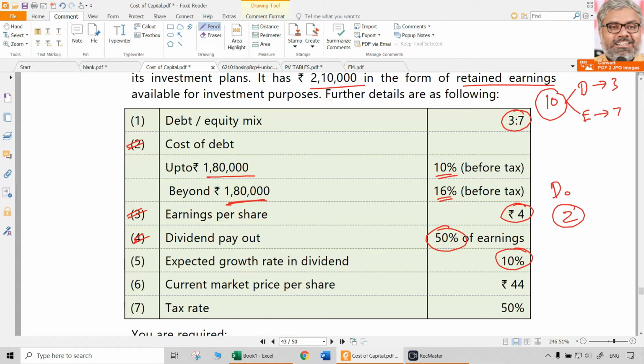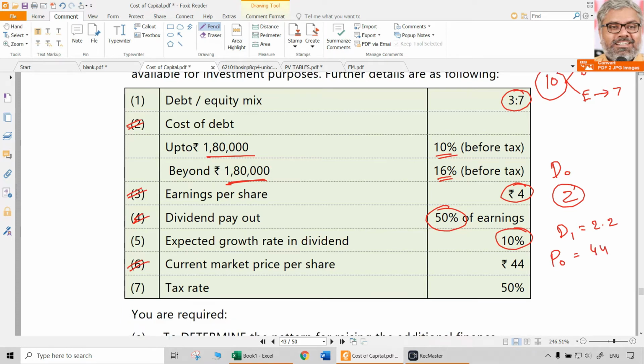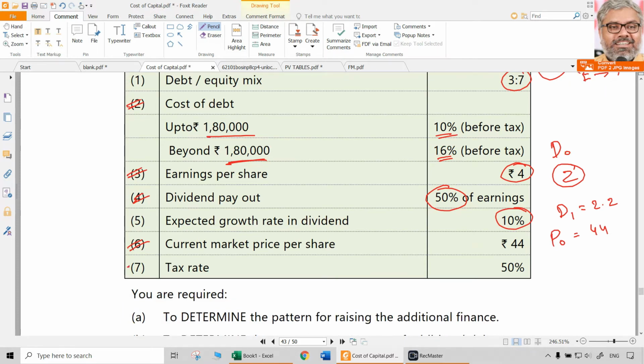So 2 rupees plus 10%, naturally how much will that be? 2.2 rupees is D1. That is given indirectly. Current market price P naught is given as 44. Tax rate is given as 50%. That is also important information.